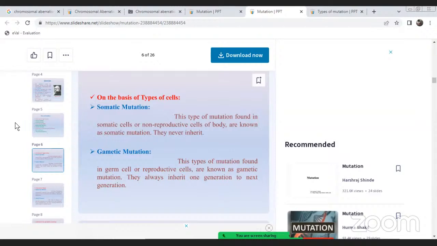Gametic mutation: this type of mutation is found only in germ cells or reproductive cells. It is also known as gametic mutation. They are always inherited from one generation to the next generation.